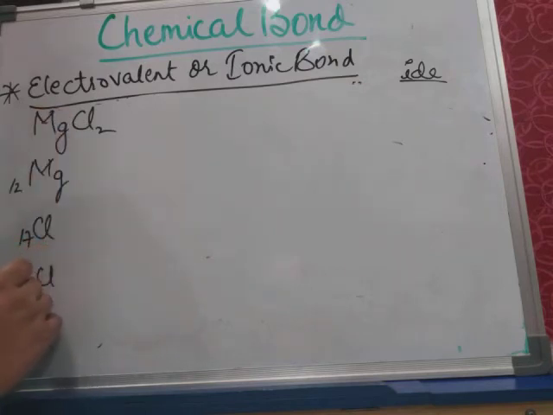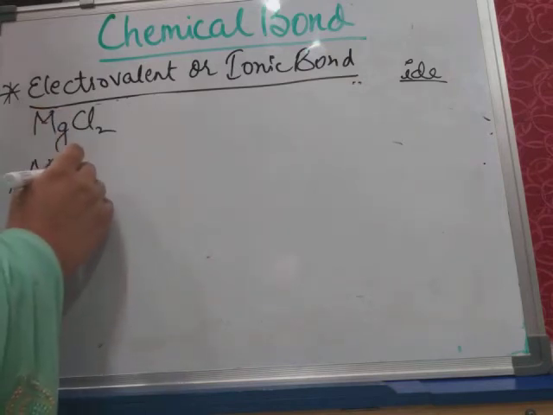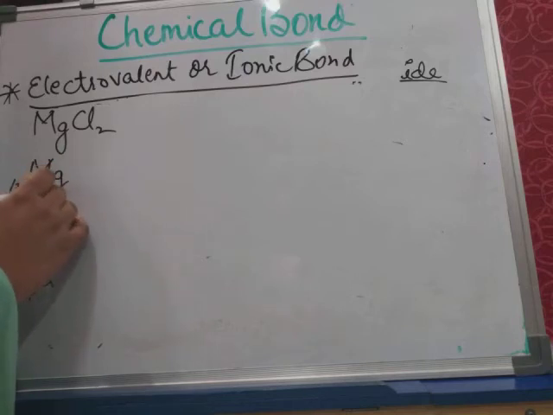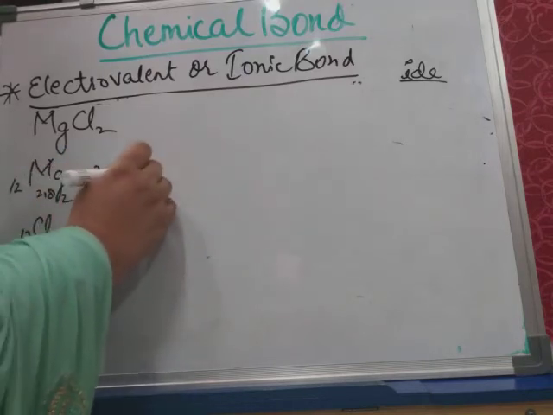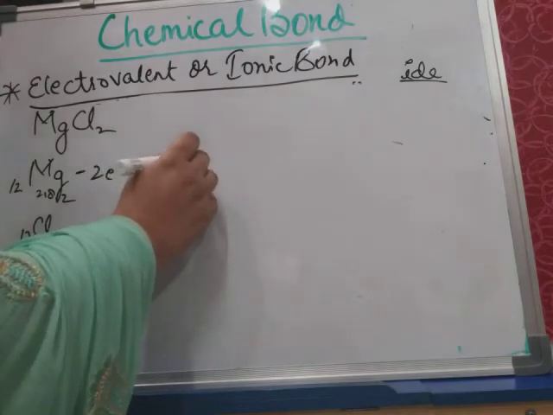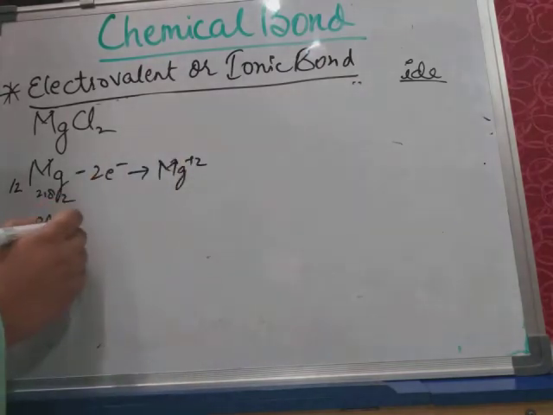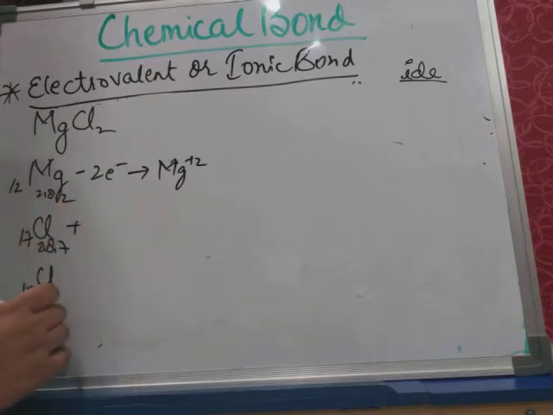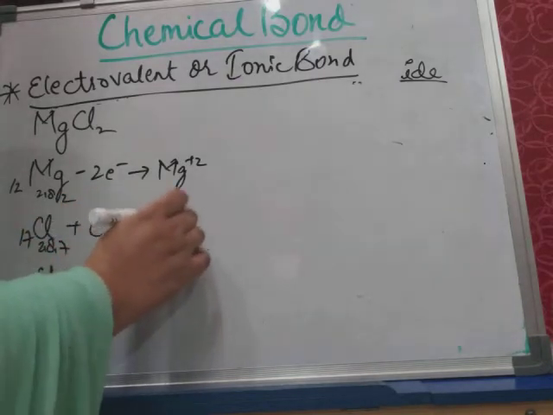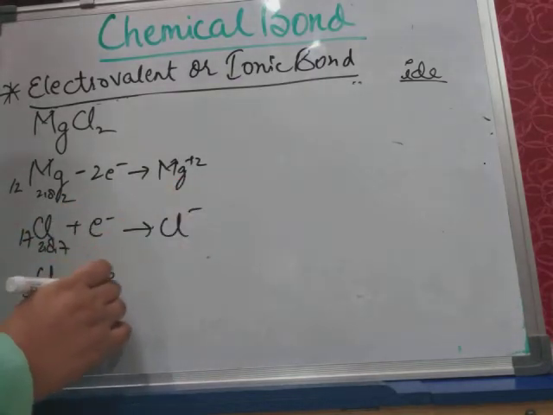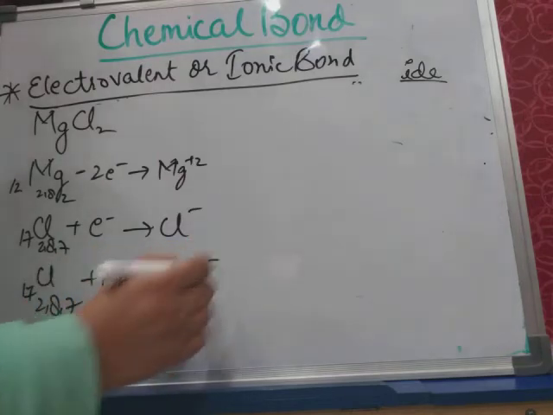This magnesium, having electronic configuration 2, 8, 2, will lose 2 electrons and become Mg2+. Each chlorine atom, with electronic configuration 2, 8, 7, will gain an electron and become Cl-. The other will also gain an electron and become Cl-.